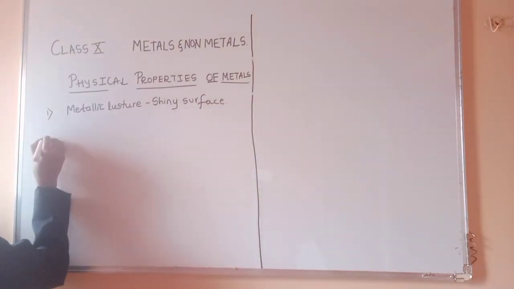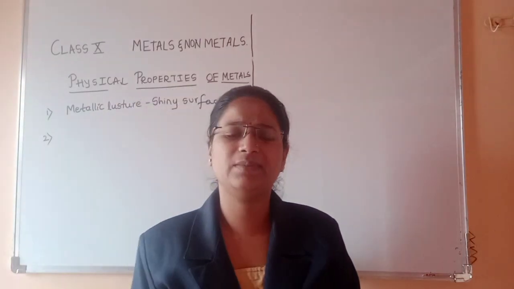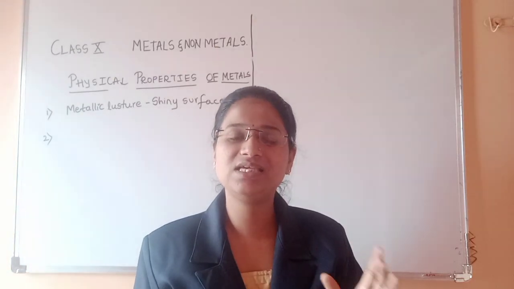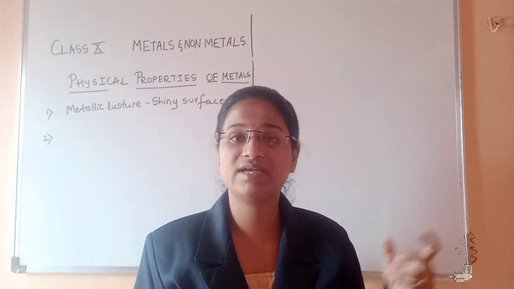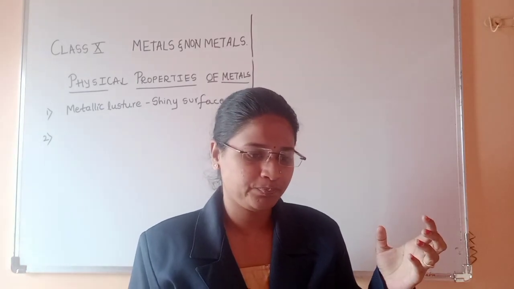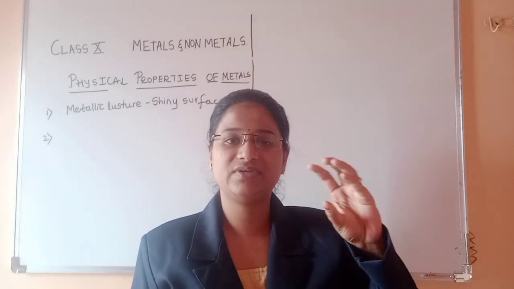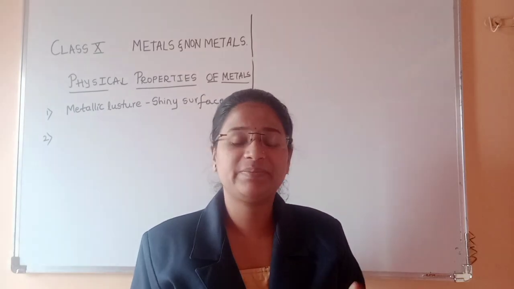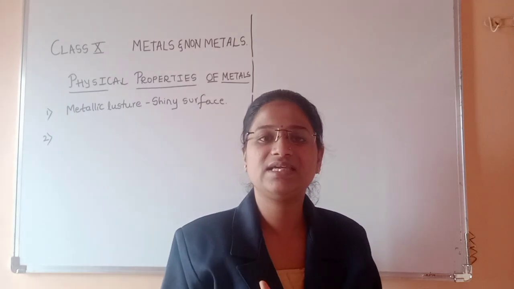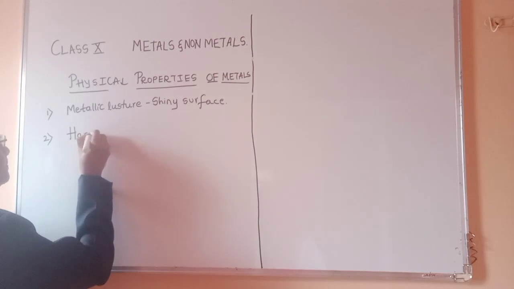Okay, the next one is a very common thing. When you consider any metal, copper, iron, magnesium, aluminium, you can see that we can't break these metals very easily, as you tear cloth. With any non-metal like carbon, coal, we can break it easily. So metals cannot be broken down easily. That indicates that metal is hard. So the second property is hardness.